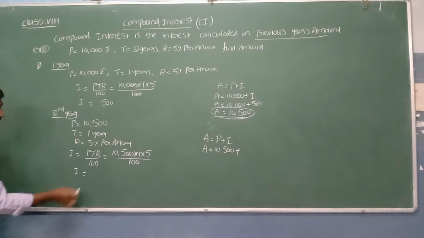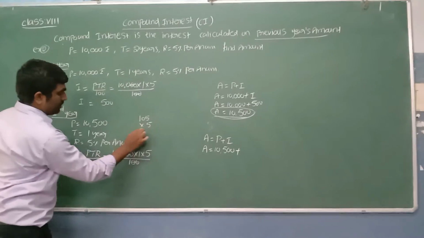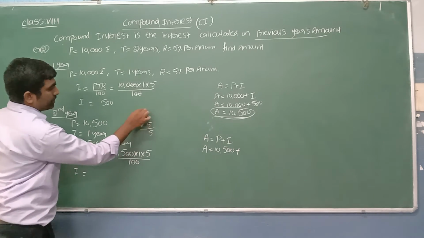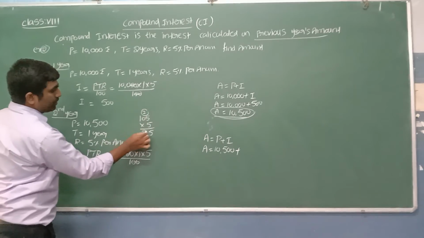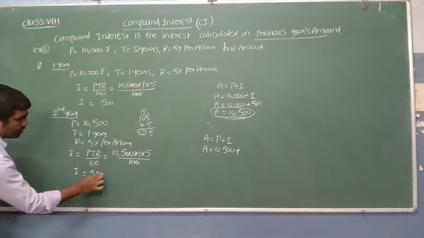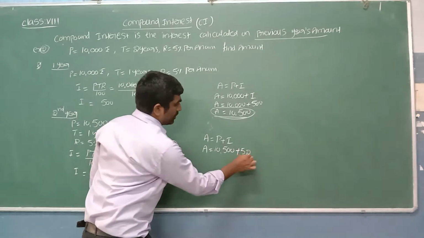I is equal to, now multiply this 105 into 5. Yes, multiply both. 5 1 is 5. Yes, 5 5 is 25. 5 2 carry. 5 0 0 plus 2 2. 5 1 is 5. I got 525. Yes, interest is equal to 525. We'll pay here 525 rupees.